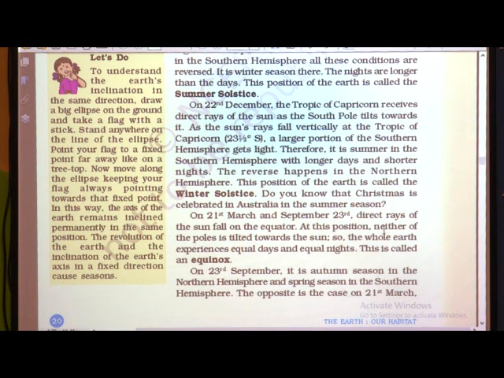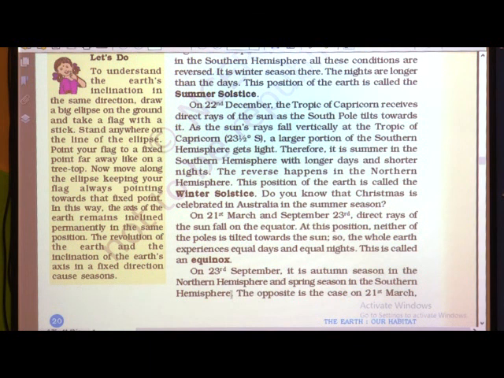The rays of the sun are falling directly on the equator. So, at this position neither the south pole nor the north pole is tilted towards the sun. So, the whole earth experiences equal days and equal nights, and this is called equinox.